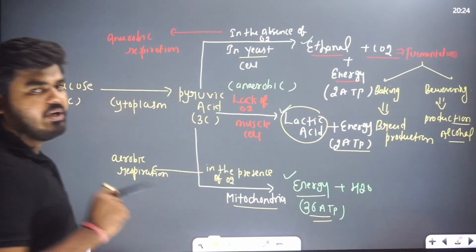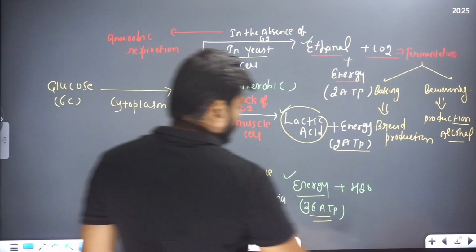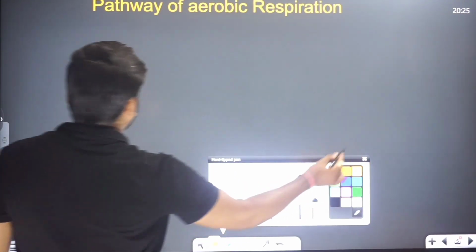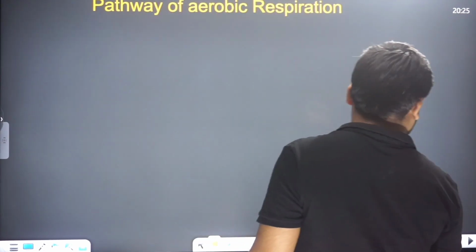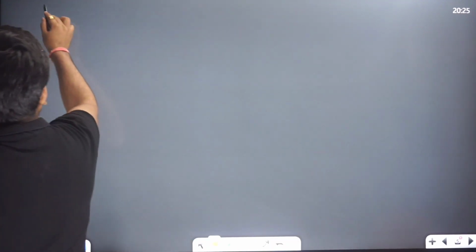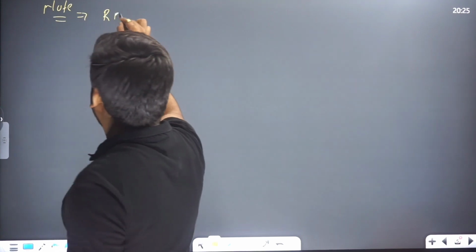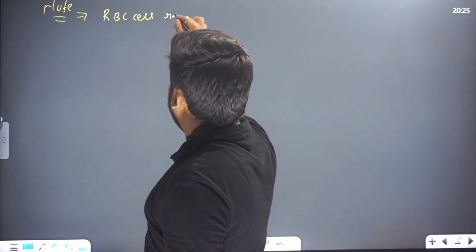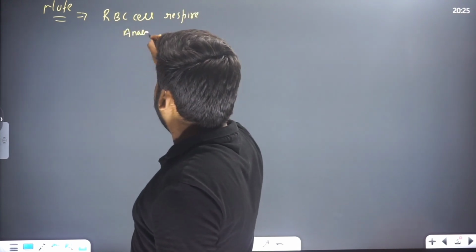Now, the second important point. Please note this point, beta. This is the most important point. Note this point. Just 1 minute, beta. Okay. The most important point is that RBC cells respire anaerobically.